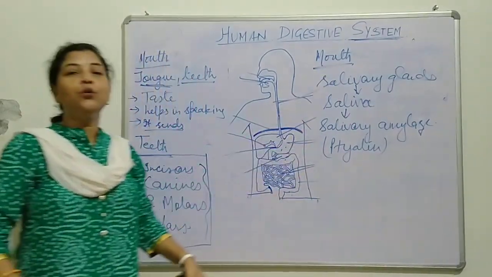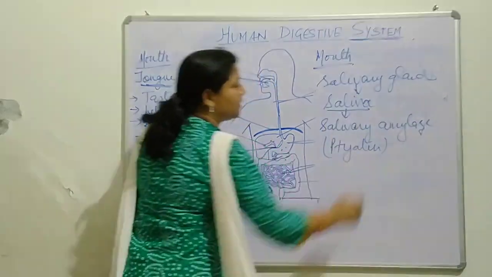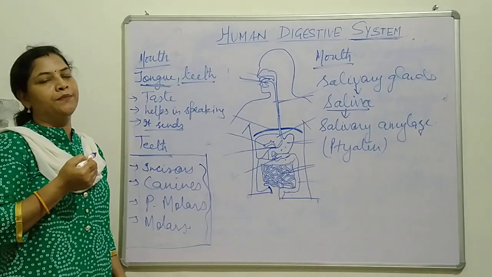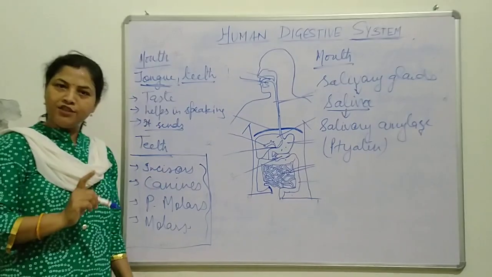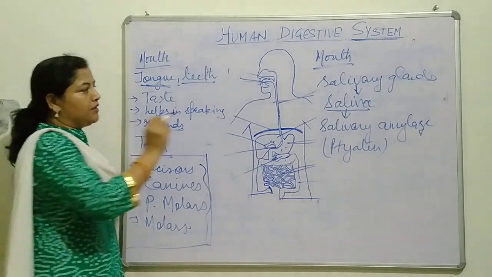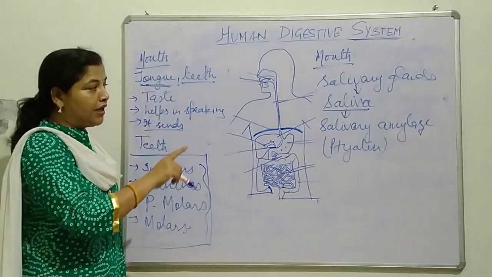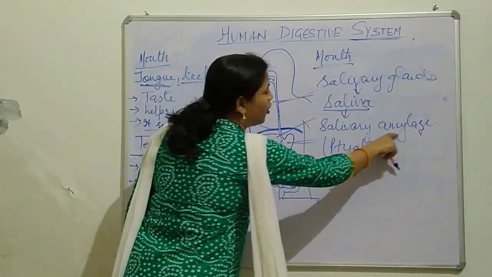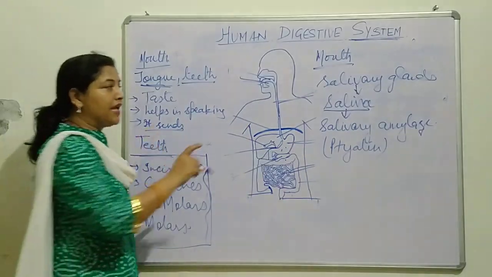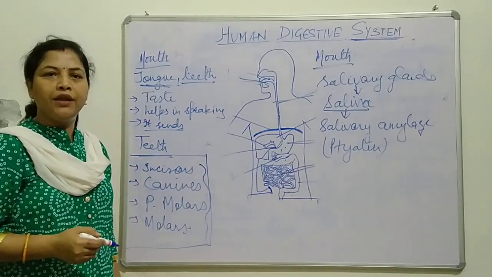Do you know what they do? This saliva starts digesting the starch present in your food. This means the digestion of food starts from the mouth. This saliva converts starch into a simpler form of carbohydrate, and then it goes for further digestion to different parts of the body.